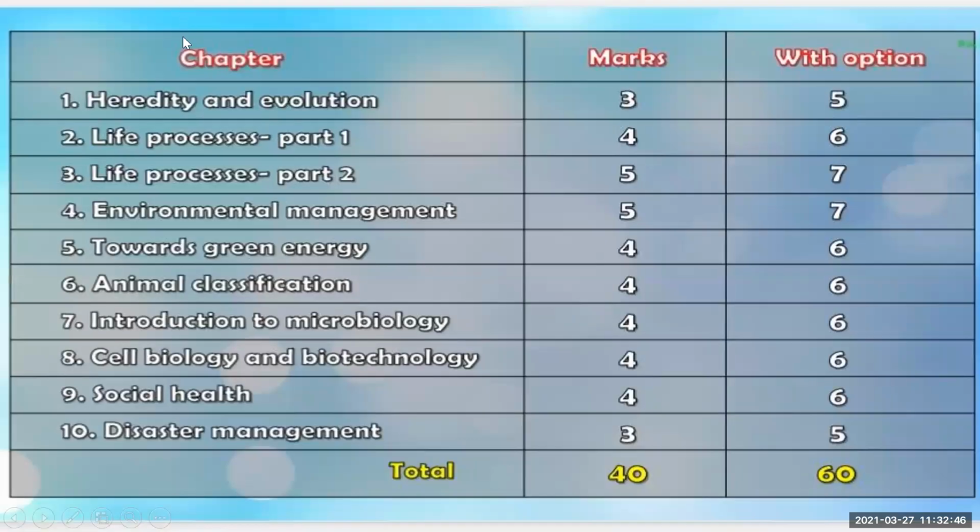See here, these are the 10 chapters. These are the marks for your 10 chapters, and with options you are getting the 60 marks question paper. 40 marks you have to attempt. If you see the environmental chapter number 4 and chapter number 5, here we have 5 and 4 marks, meaning 9 marks for chapter number 4 and chapter number 5. Then for chapter number 6 and 10, we get 4 and 3. So 5 and 4 come to 9, and 4 and 3 come to 7. So these are the fixed marks.